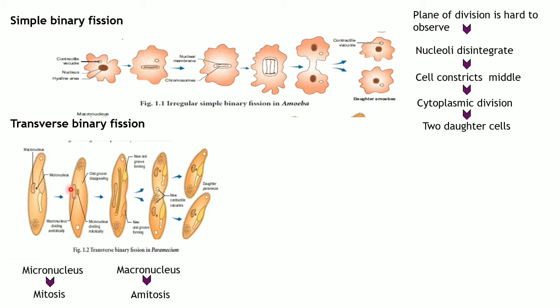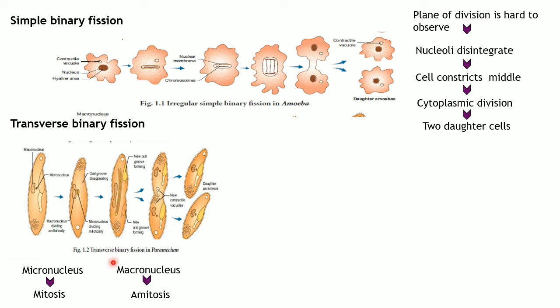The macronucleus undergoes amitosis, which means it is ready to divide into two macronuclei, and the micronucleus undergoes mitosis, which means the genetic information inside it is properly copied. The cell also grows a little bigger, and the oral grooves which you saw in the first step will slowly start to disappear.